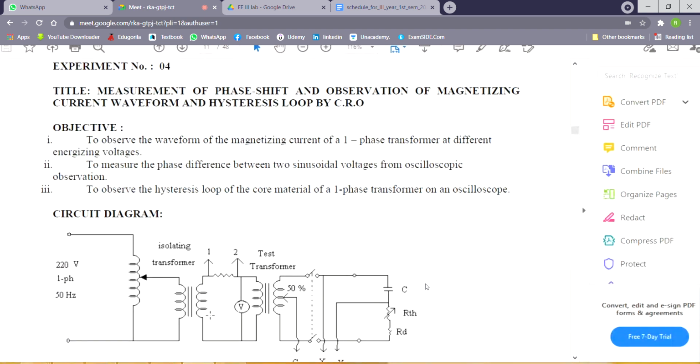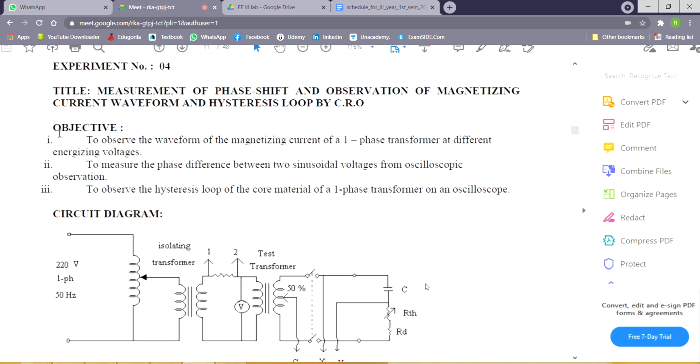So here the experiment is measurement of phase shift, observation of magnetizing current waveform and hysteresis loop by CRO. CRO means cathode ray oscilloscope. Actually here we shall observe a magnetizing current waveform, obviously of a magnetic circuit for a varying excitation voltage, and then we shall measure the phase shift between two alternating voltages or currents, actually two signals, and then we trace the hysteresis loop of a magnetic material using CRO. You know the hysteresis loop is formed when AC is the excitation current in a magnetic circuit.